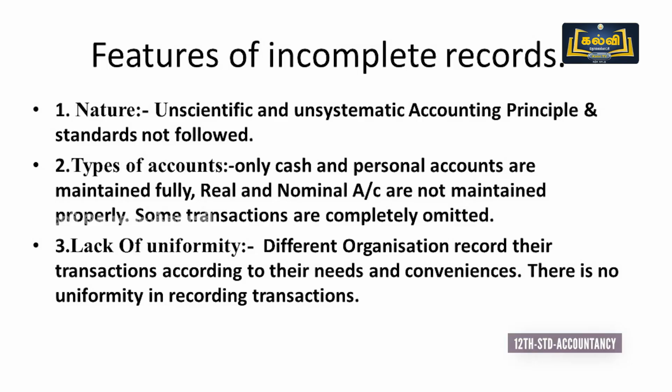Then types of accounts. Only two accounts are followed in incomplete records. Only cash and personal accounts are maintained fully. Real and nominal accounts are not maintained properly. Some transactions are completely omitted. We have already seen that depreciation on fixed assets and expenses incurred are only partially recorded. So the partial omission of some transactions and the complete omission of others are the main features of incomplete records.